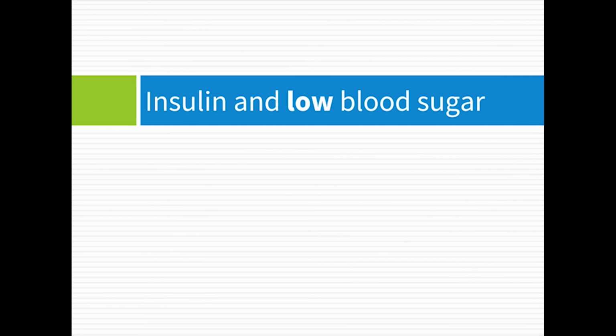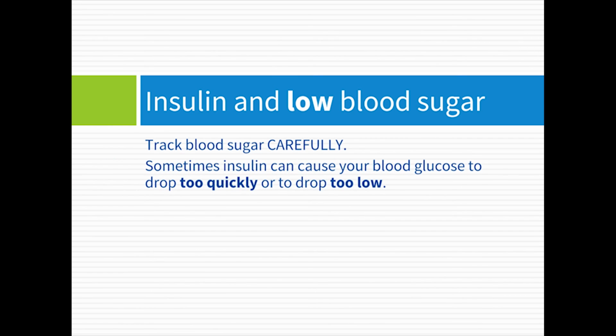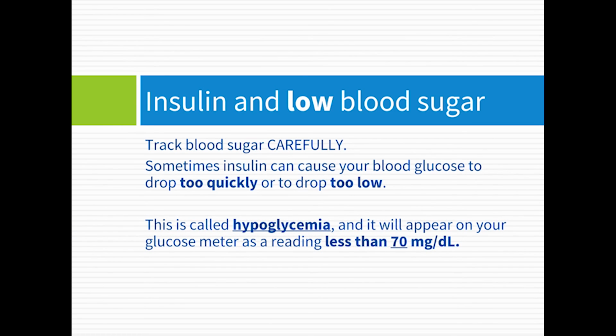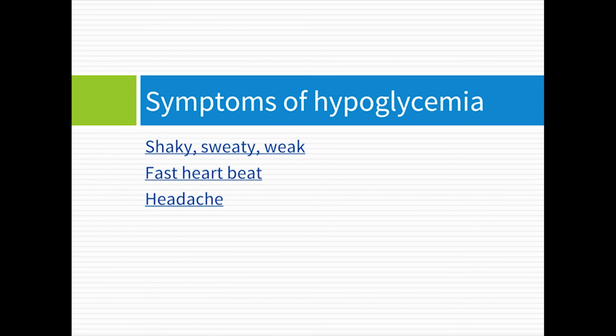Let's talk about insulin and low blood sugar. You have to keep track of your blood glucose very carefully when you start insulin, since it can sometimes cause your blood glucose to drop too quickly or drop too low. This is called hypoglycemia, and it will appear on your glucose meter as a reading less than 70. You may feel symptoms of hypoglycemia such as feeling shaky, sweaty, weak, or experiencing a fast heartbeat, or a headache when your blood glucose is too low. You also may be cranky or irritable.